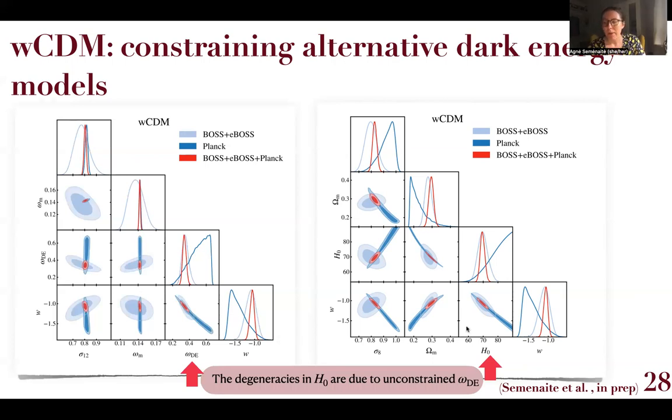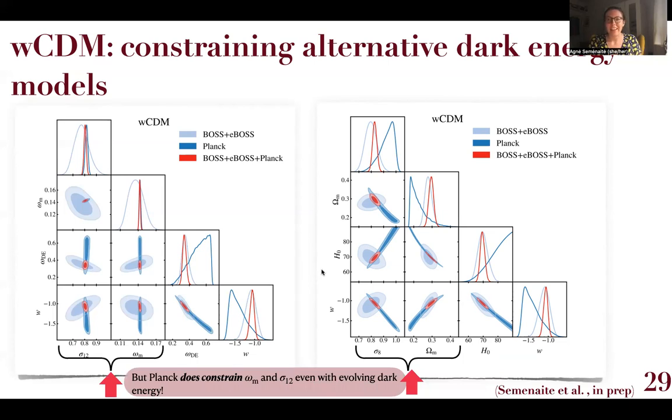And as a result, any parameter that is defined through H, such as omega matter or sigma 8, are also not constrained anymore because they're averaged over this wide posterior. However, as only certain values of W and dark energy density are allowed for Planck, the clustering amplitude is actually still constrained even in wCDM scenario. And you see that when we look at the physical parameter space and at sigma 12.